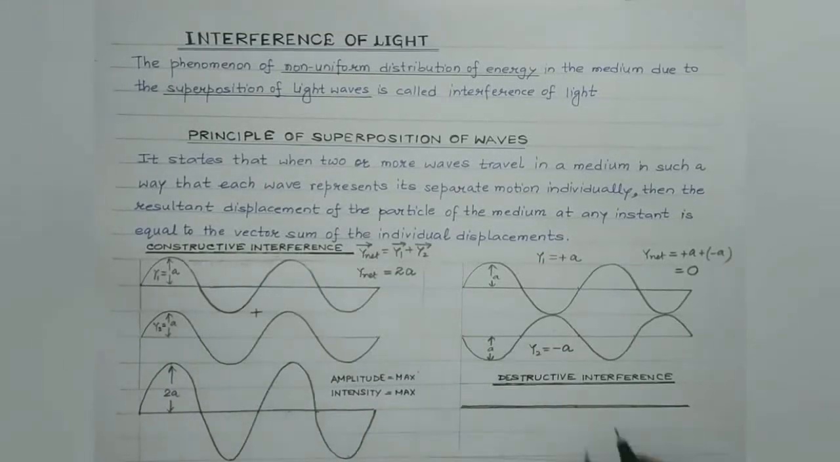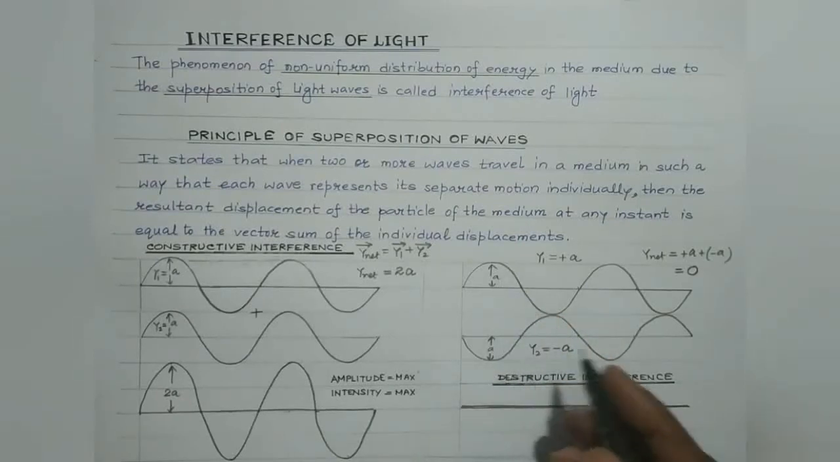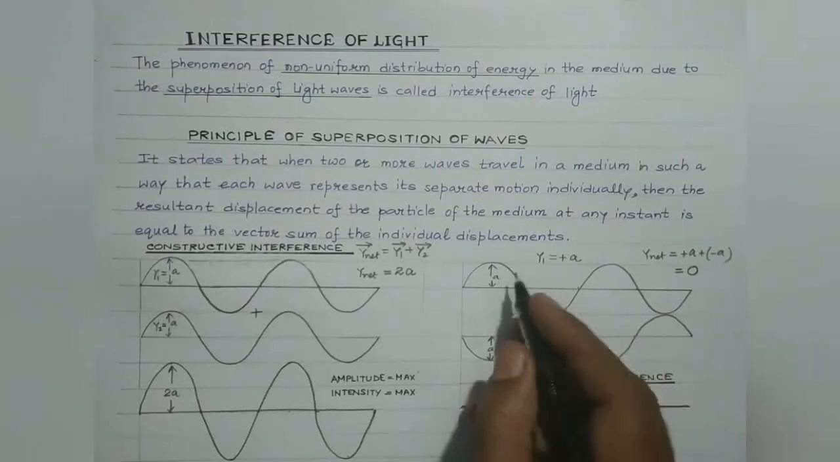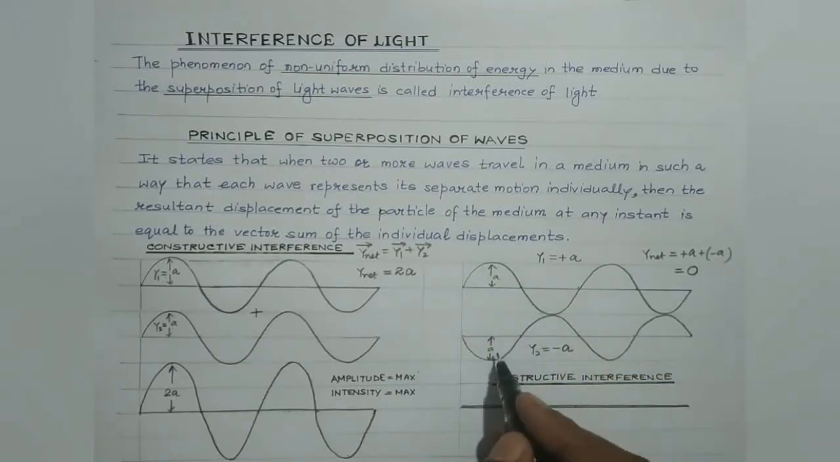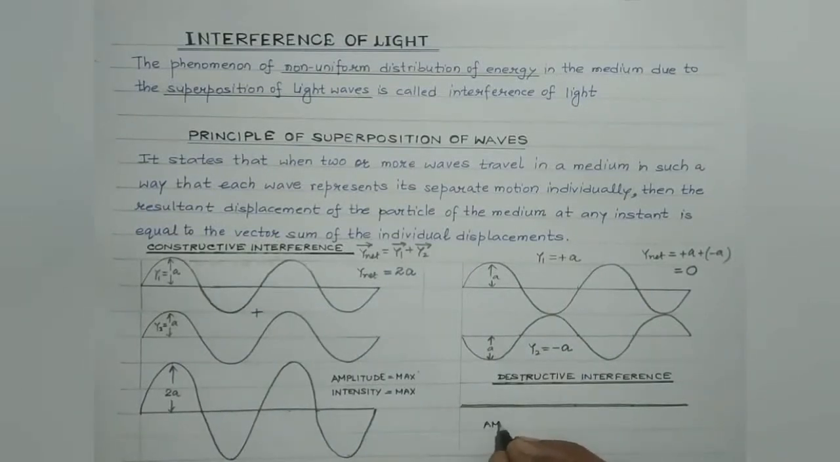While on the other hand, in the case of destructive interference, that is when the two waves superimpose out of phase, that is two waves superimpose with the crest of one wave falling over the trough of the other or vice versa, then it results into destructive interference. Here, as from the diagram it's pretty clear, the amplitude is minimum and hence the intensity of the resultant wave is minimum.